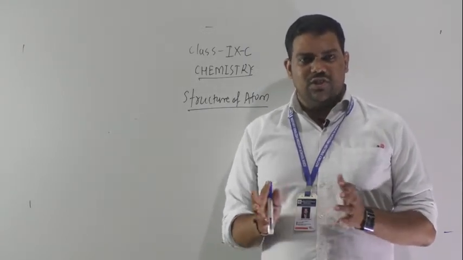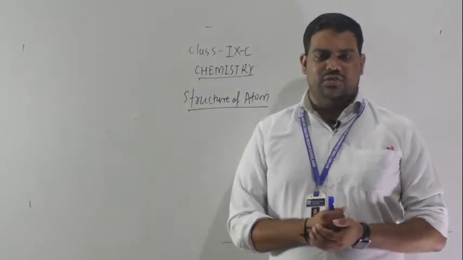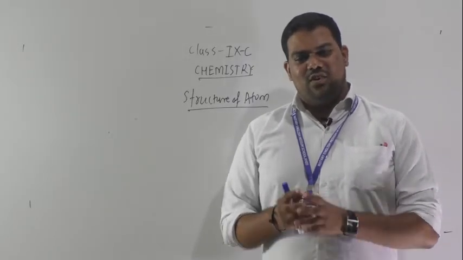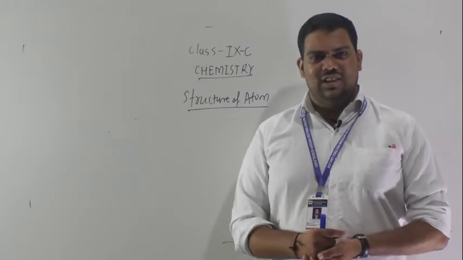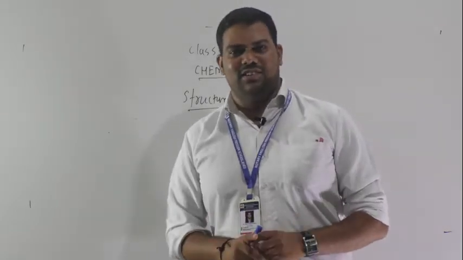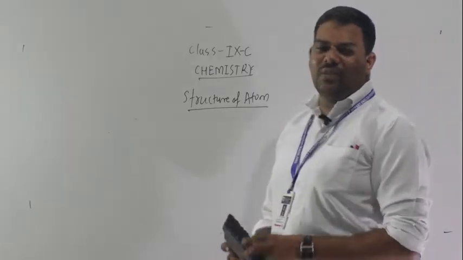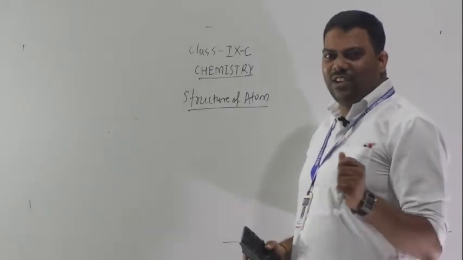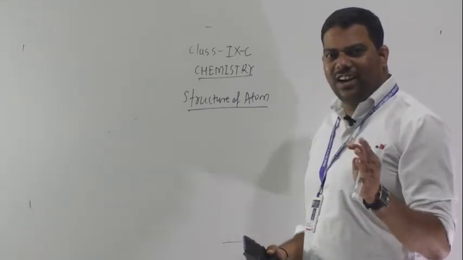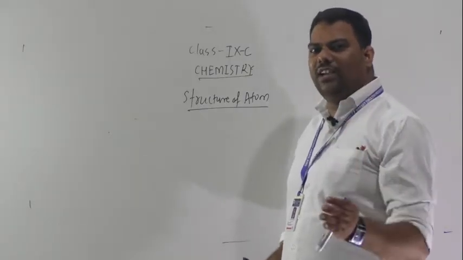As we saw in electronic configuration, and the K shell also, somewhere you heard this word orbit, orbitals. So first we are concentrating on what is an orbit and orbital. We will see here orbit versus orbital. Up to 10th standard you have to write electronic configuration in terms of 2, 8, 8, 2.